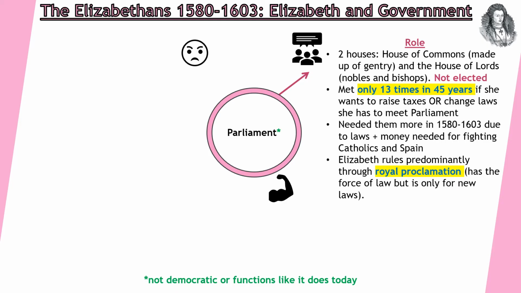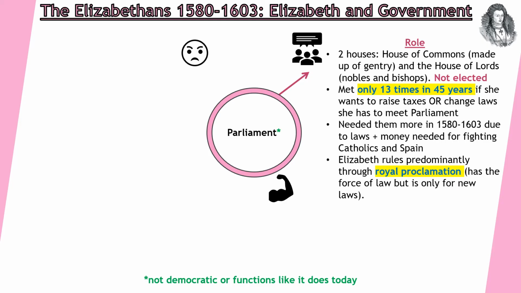So people who are generally lords. They meet only 13 times in 45 years. She will need to speak to them if she wants to raise taxes or change laws. She has to meet with Parliament. That is a requirement. Ultimately, though, she can optionally take their suggestions. She needs them for important decisions, but she does not have to listen to them.